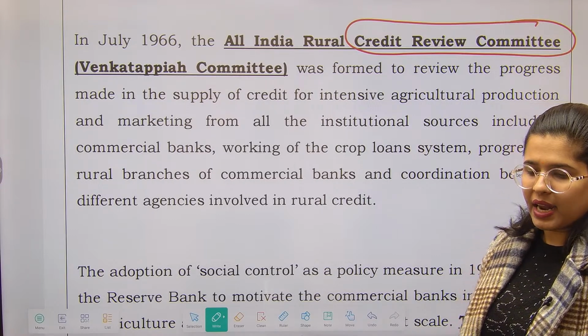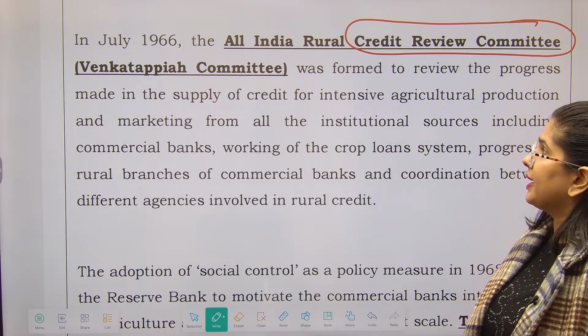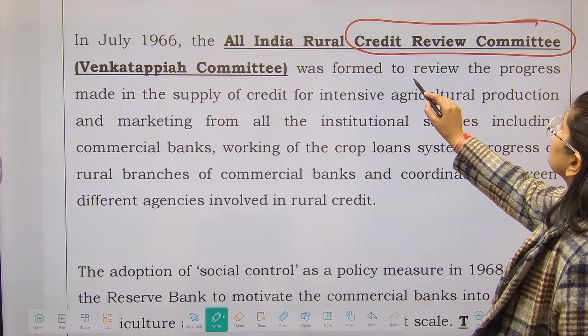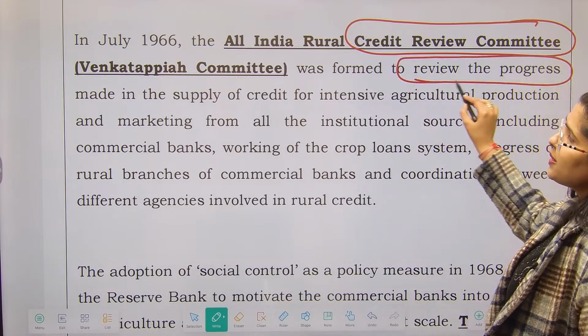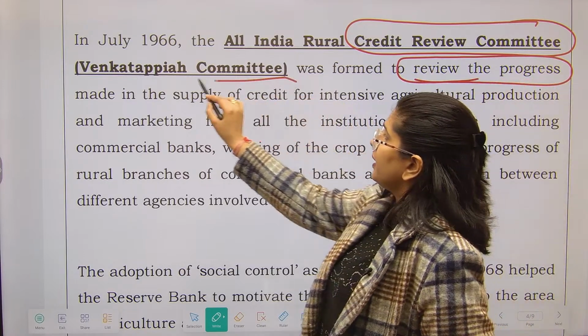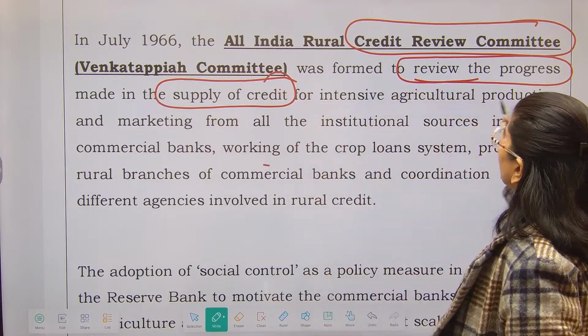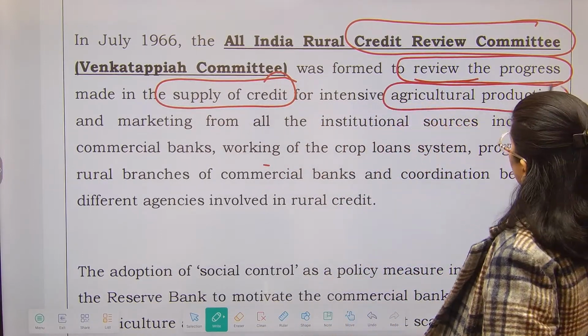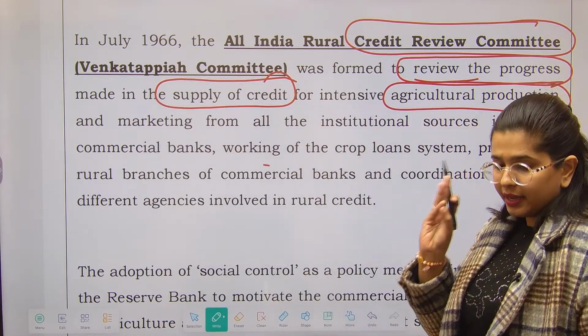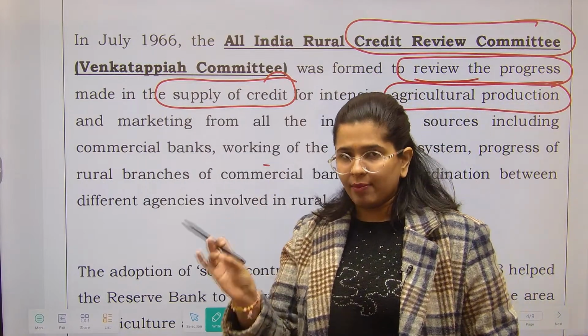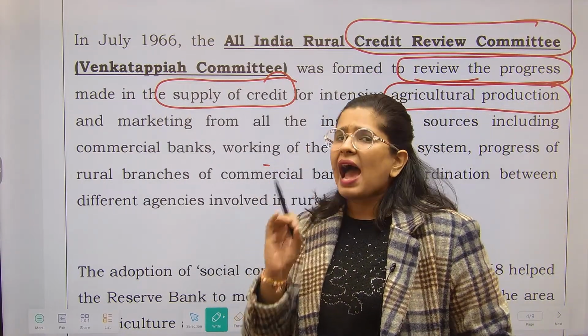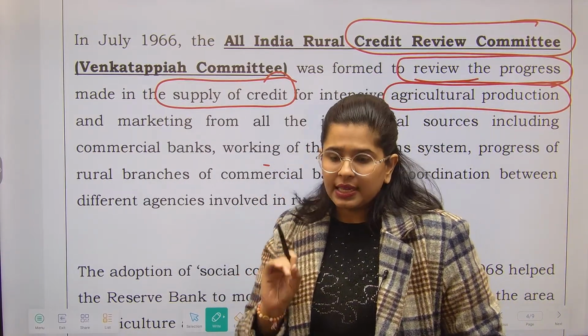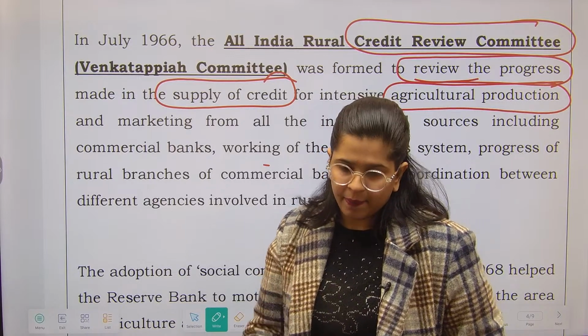It was formulated to review the progress in credit supply for agricultural production, right? So the year of committee formation, the name of the committee, and the intention of the committee are what you need to remember.